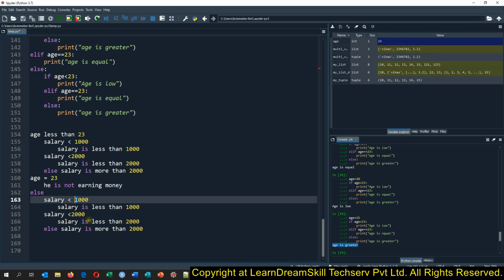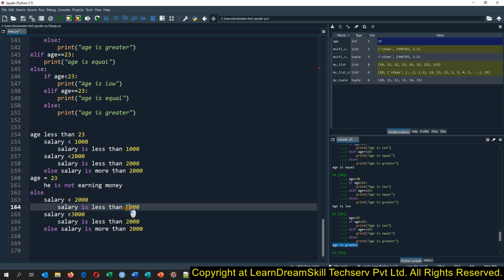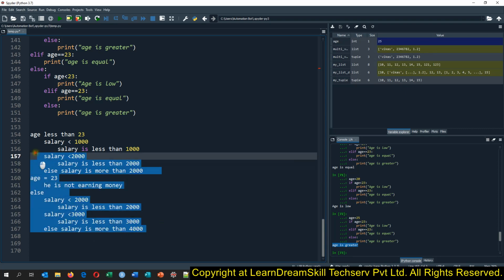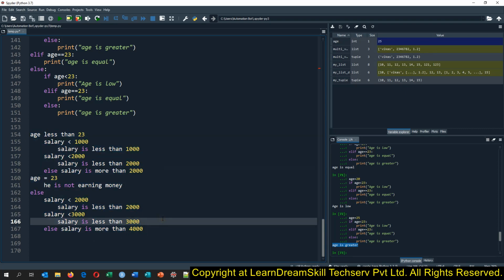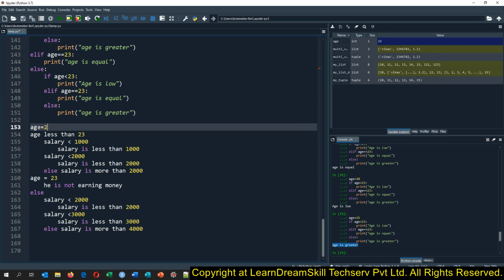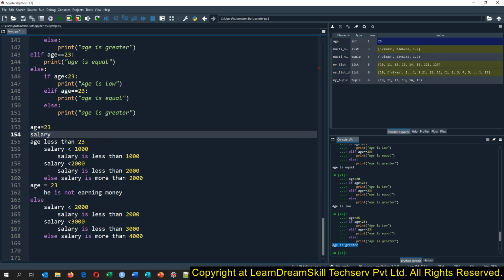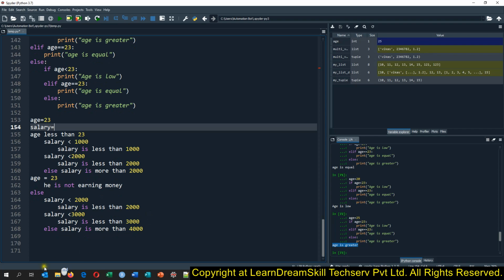If salary is less than 2000 and 3000, it is 2000 and 3000, and it will become 4000. So you try to write the if and else conditions for this exercise. For this you will have to create two variables: age equals some value and salary equals 1500 or whatever it is. Then try to simulate that in Python.